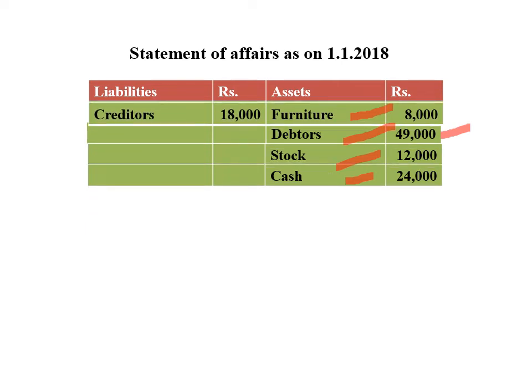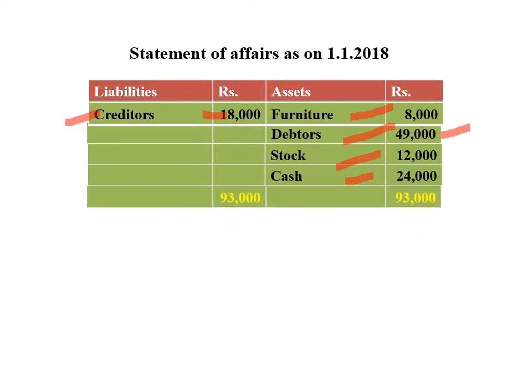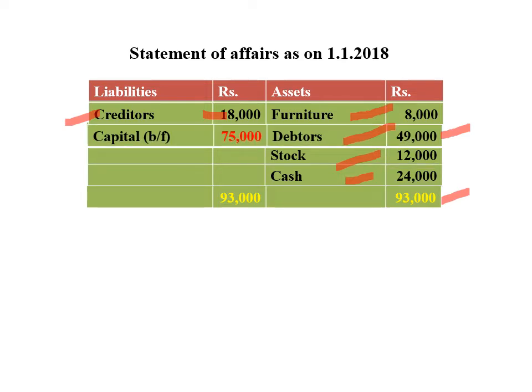Then liability side, creditors 18,000 rupees, and total comes to 93,000, which is more in asset side. Opening capital is not given, so that's why we are preparing the opening statement of affairs. So opening capital, the balancing figure, comes to 75,000 rupees.